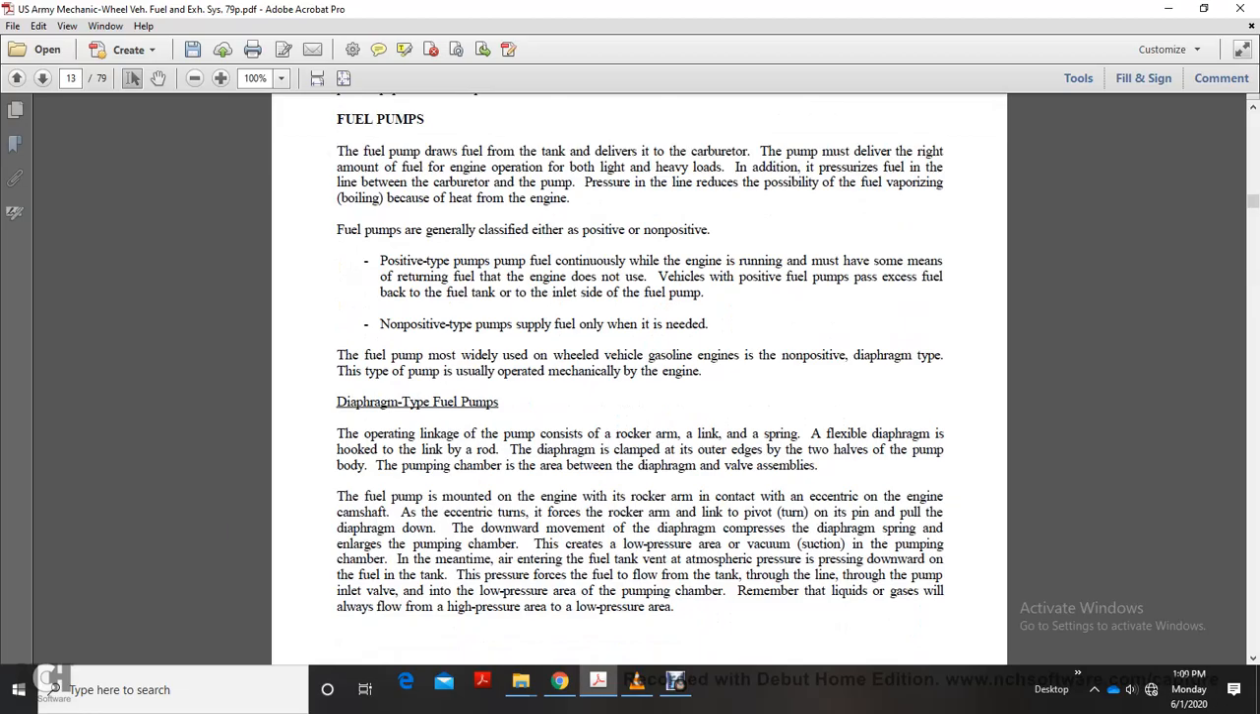Positive type fuel pumps pump fuel continuously while the engine is running, so they must have some means of returning fuel the engine does not use. A vehicle with a positive fuel pump passes excess fuel back to the fuel tank or to the inlet side of the fuel pump. Non-positive type pumps supply fuel only when it is needed. Fuel pumps are widely used on wheeled vehicles with gasoline engines. The non-positive diaphragm type pump is usually operated mechanically by the engine.